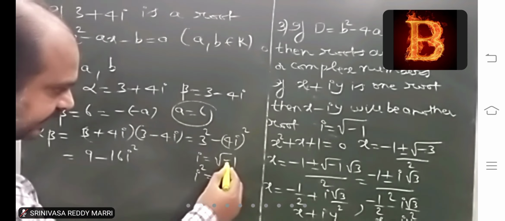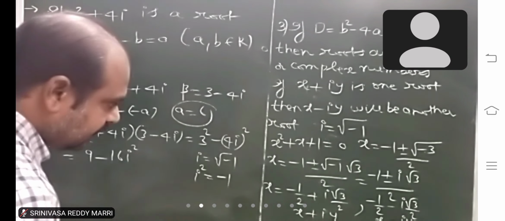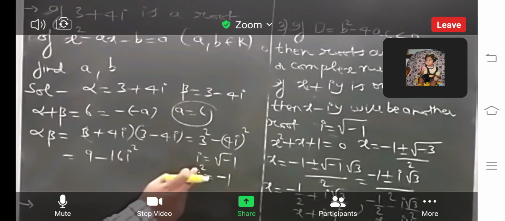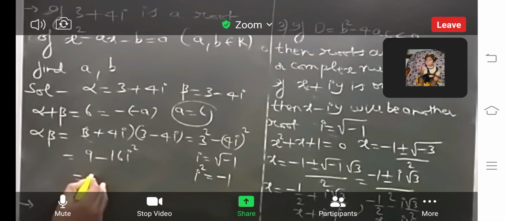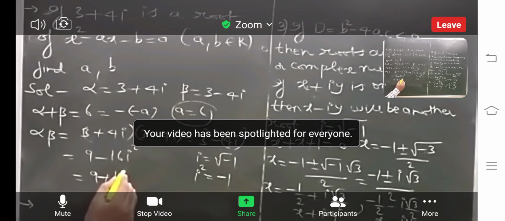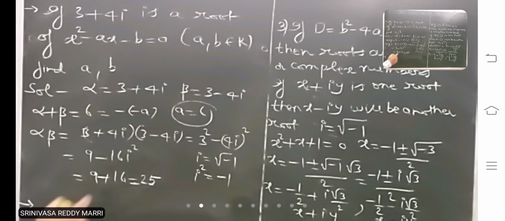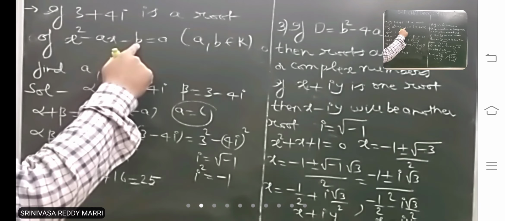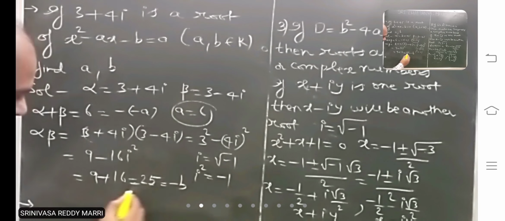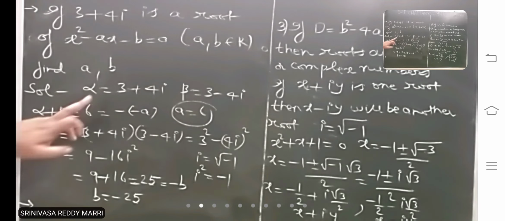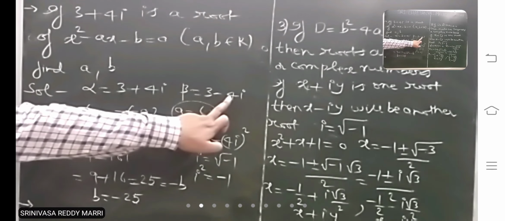i square is nothing but minus 1. Whenever you get i square, you write minus 1. So 9 plus 16, that means 25. But the product of the roots here is c by a, that means minus b. Therefore, b is minus 25. Like that, both roots will be conjugate complex numbers.